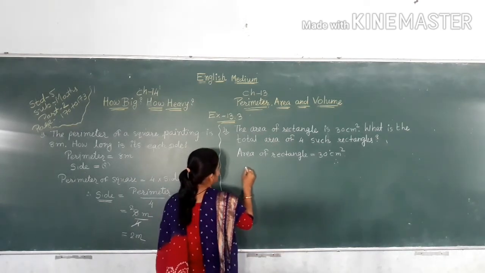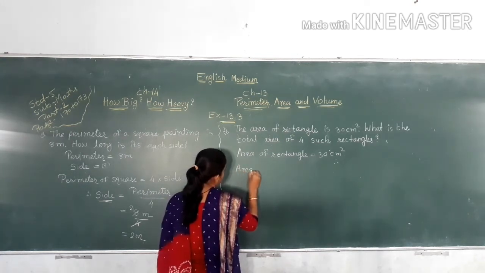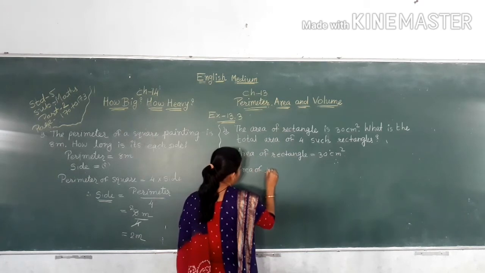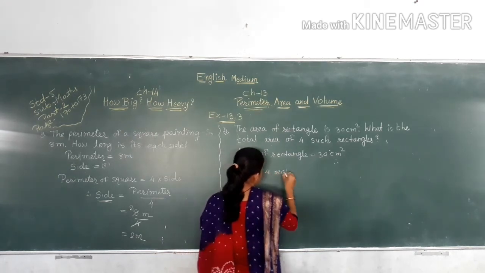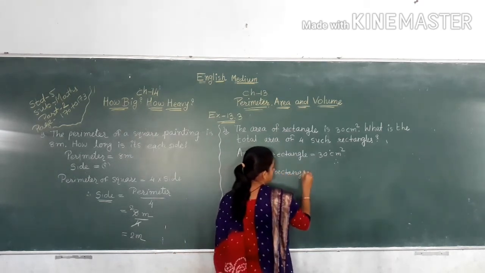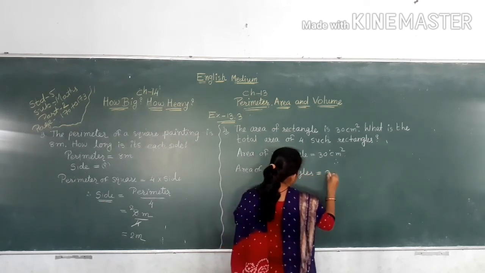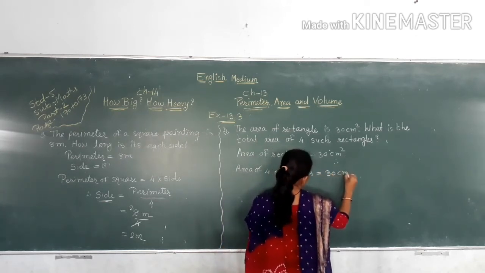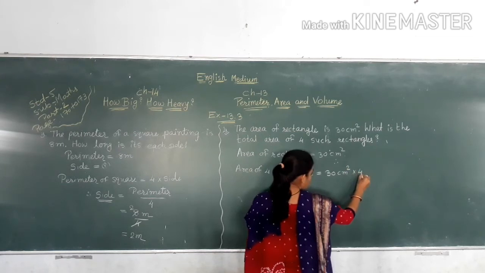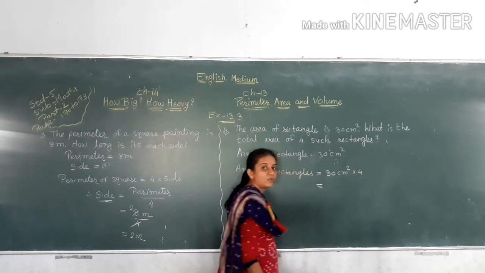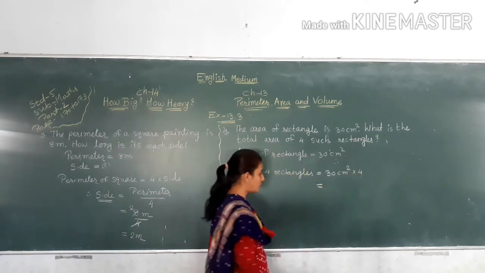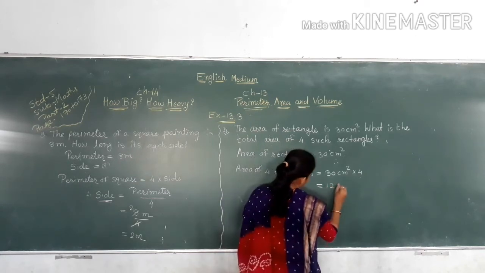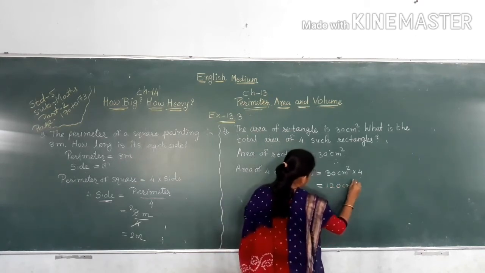So area of 4 such rectangles is equal to 30 centimeter square multiply by 4. 3 4s are 12. That means 30 4s are 120 centimeter square.